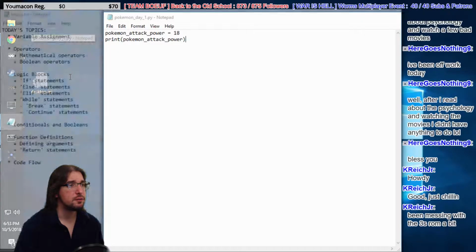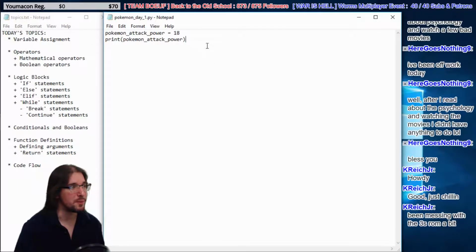Okay, so let's review this simple two-line program that we just wrote. On the first line, we assign a variable. We named our data, Pokemon attack power, or our variable, and then we assigned some data to that name. So we said Pokemon attack power is equal to 18. In the second line, we printed off Pokemon attack power. So that's why we get the 18 that comes out, because this is equal to 18, right?